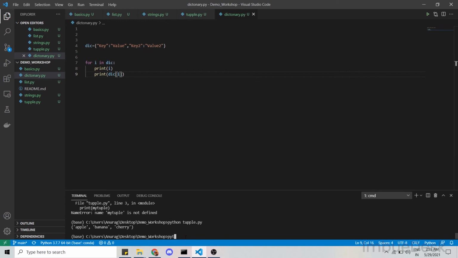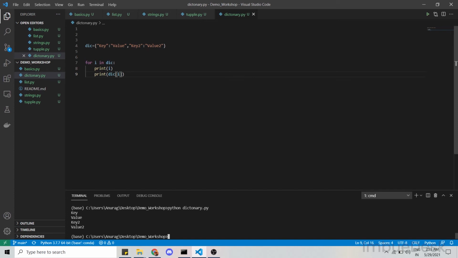Okay, so running it again, key value, key2 value2. So this is printing key, this is printing value. This is just like a JSON file format, and we use dictionary in Python, so we can do a lot of things.